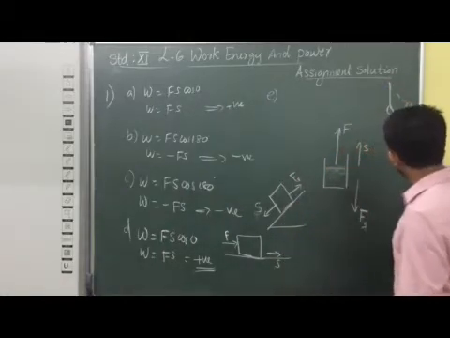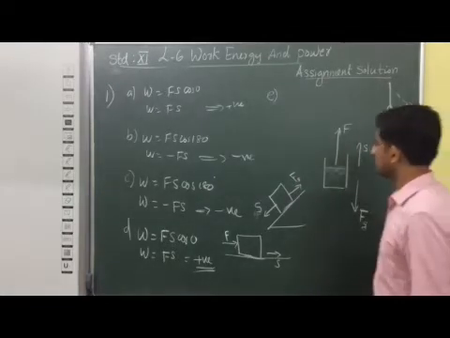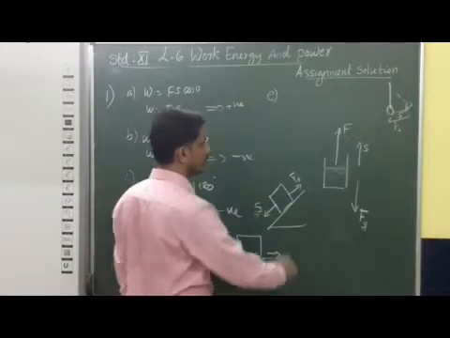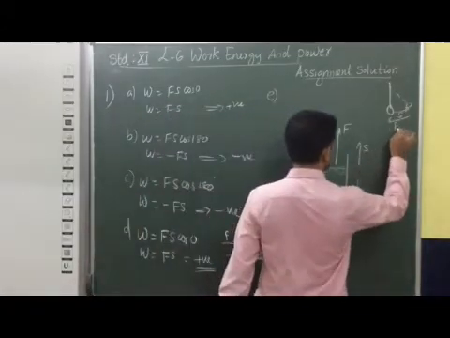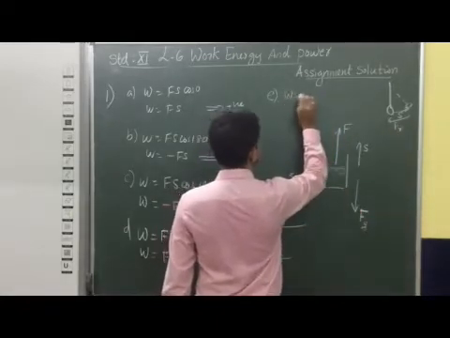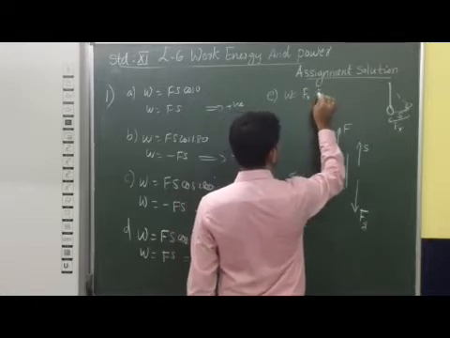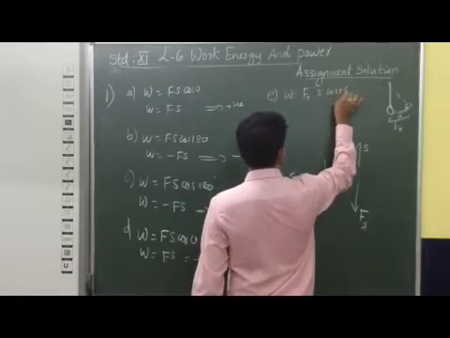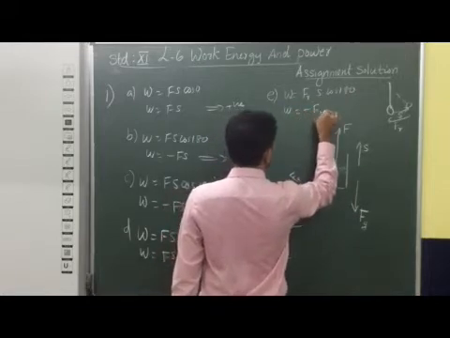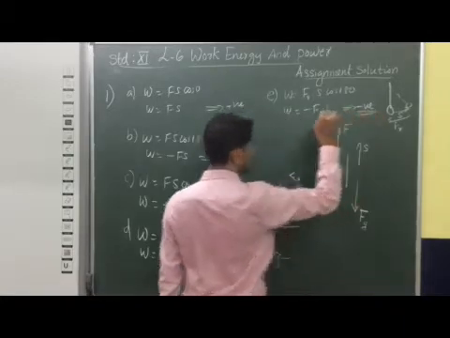So displacement is always along this direction, and the resistive force is acting along the opposite direction, which we call frictional force. That means work done in this case is Fr into S, that is, Fs cos 180 in this case also. That means work done is minus of Fr into S. That means work done is negative in this case also.